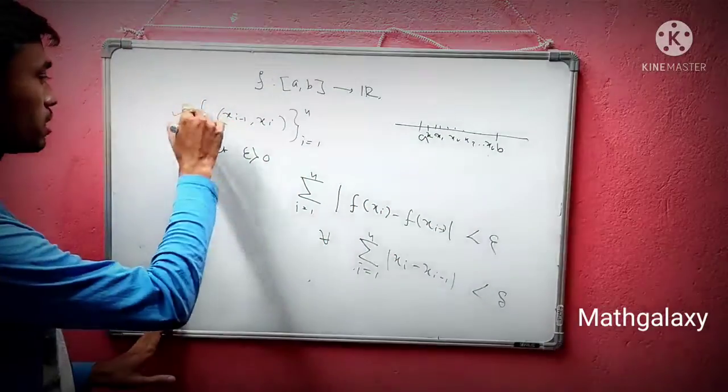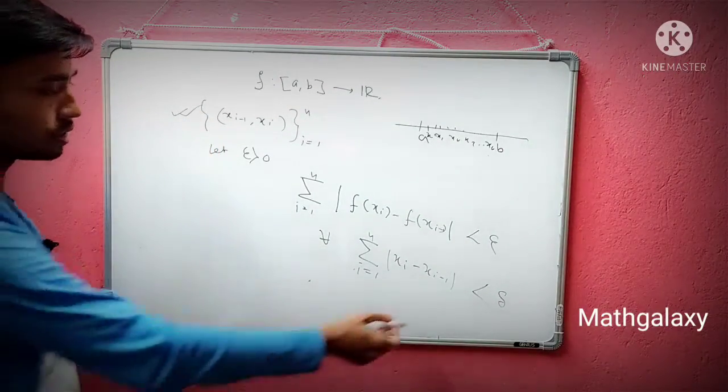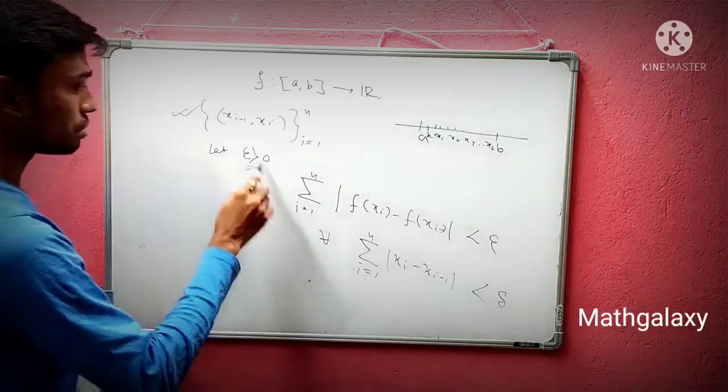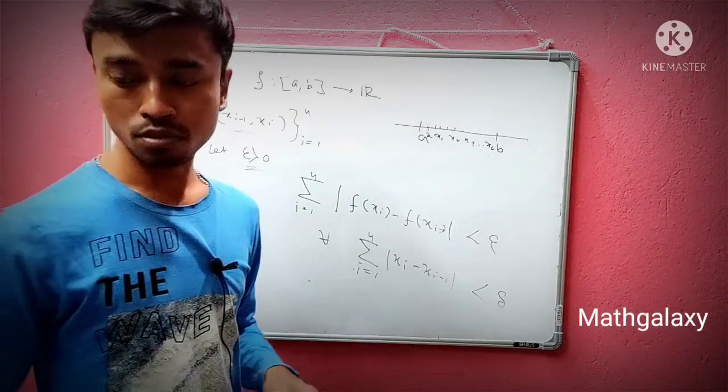You can vary these points, and that's it. This delta basically depends on two things: epsilon and these points. That is the definition of absolute continuity.